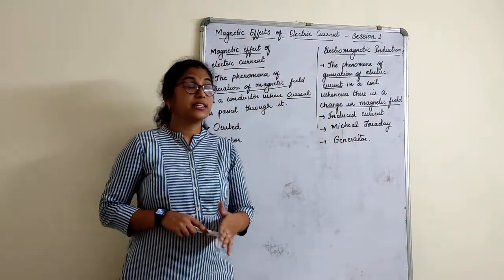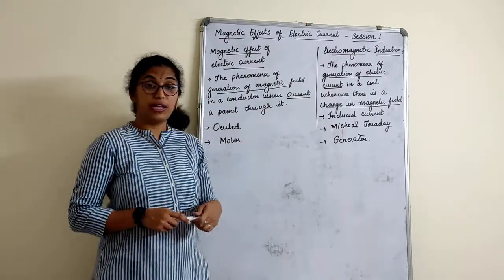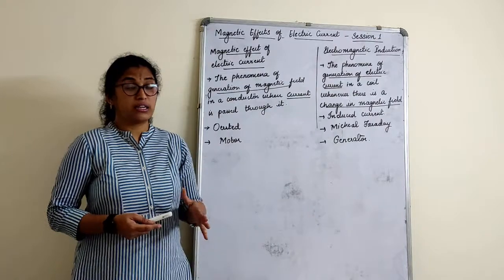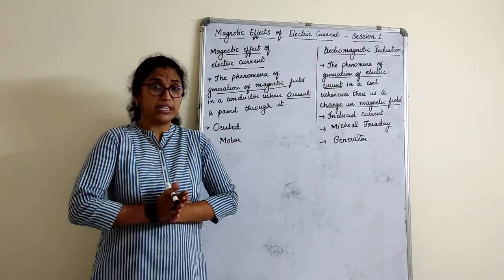Good morning. We will start a new chapter today, that is magnetic effect of electric current, session 1. We already studied about electric current. So what is an electric current? It is nothing but the flow of electron charges. That is what we understood.